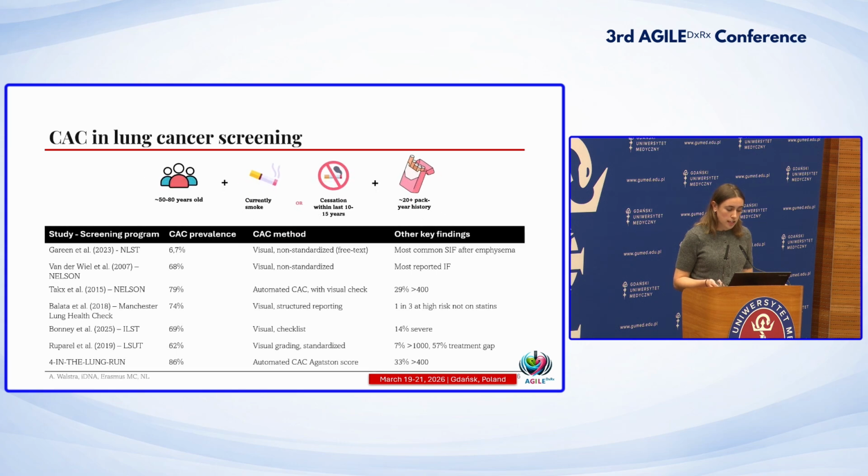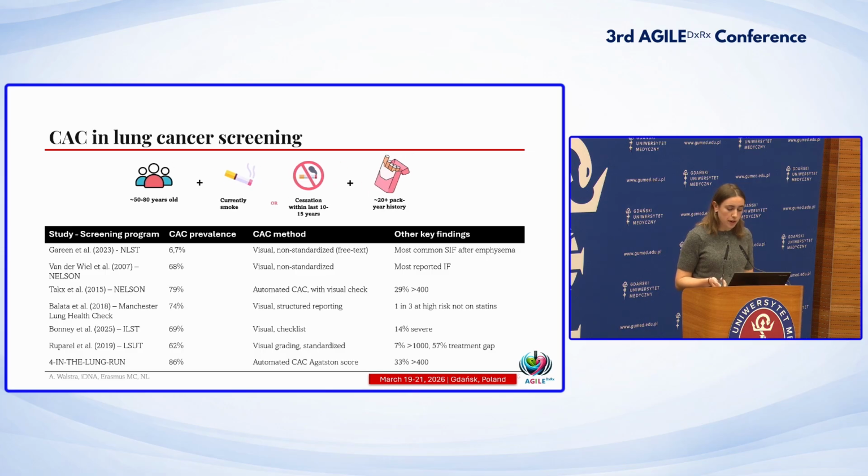Multiple lung cancer screening studies have reported the calcium score prevalence. These values are, however, very variable because it's difficult to compare the cohorts, as there is a lot of difference in inclusion criteria within the studies, but also in the calcium scoring reporting methods. Most actually use visual methods, often non-standardized, sometimes just free text, reported as an incidental finding. Others use more structured reporting or an ordinal grading score. And only few actually use automated coronary artery calcium scoring or automated quantification.